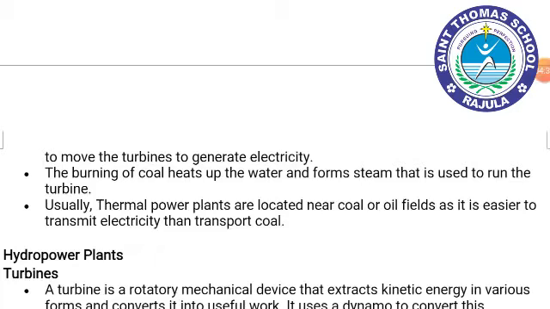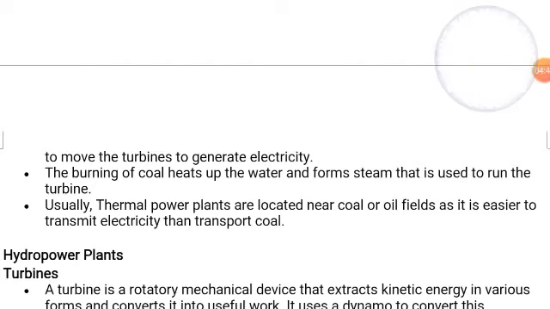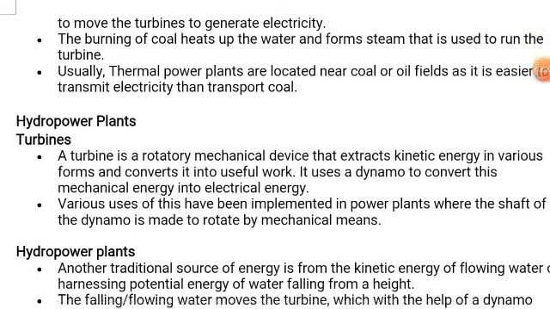Usually thermal power plants are located near coal and oil fields as it is easier to transmit electricity than transport coal. Now hydropower plants. In hydropower plants, first we will study about the turbine. As we have now seen, what is a turbine? It is a rotatory machine device that extracts kinetic energy and converts it into useful work. It uses a dynamo to convert this mechanical energy into electrical energy.